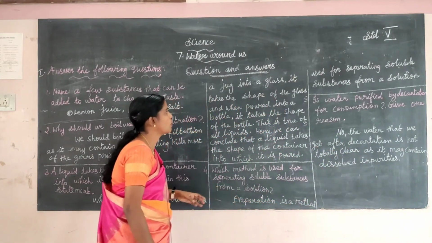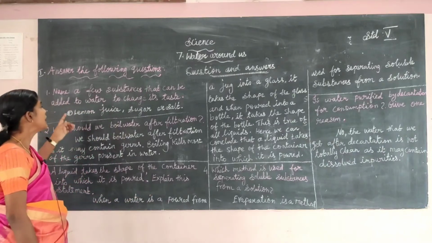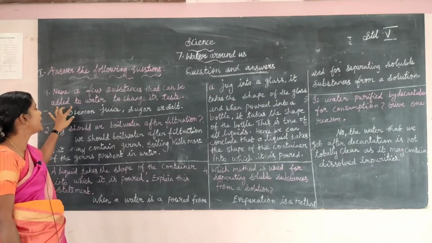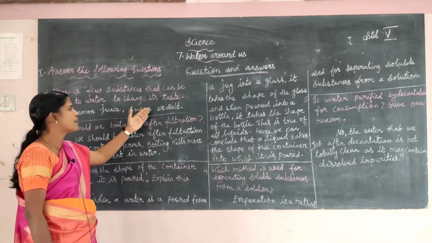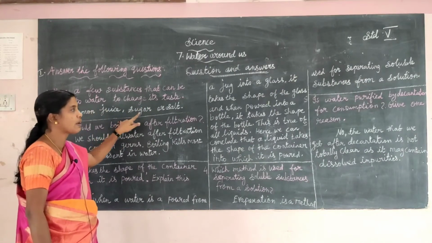Okay, children, one more time, repeat the question and answer. Name a few substances that can be added to water to change its taste. Lemon juice, sugar or salt.